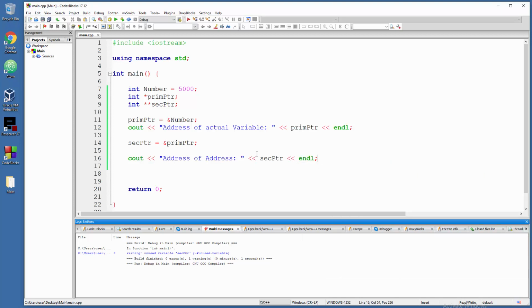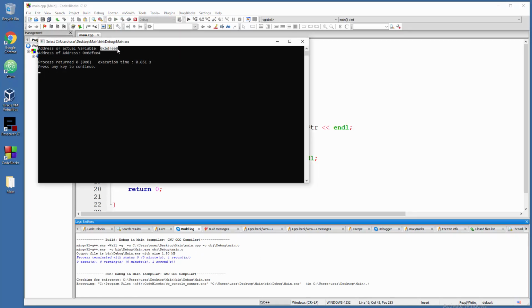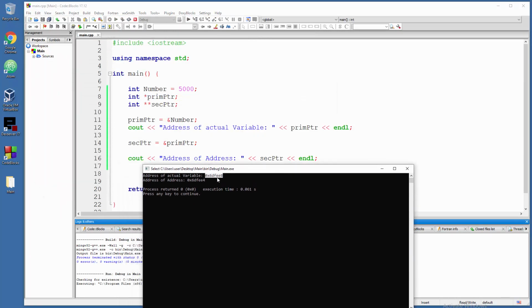And now we will also have a similar address in structure. They will not be the same, but they will be similar. Let me run this. And there you go. So this is the actual address of that thing. This is the primary pointer where we have the actual value.